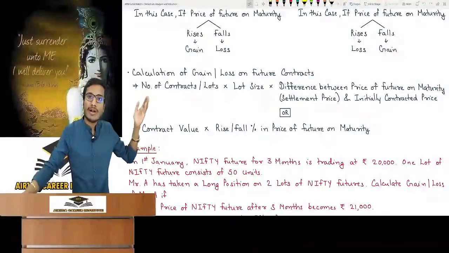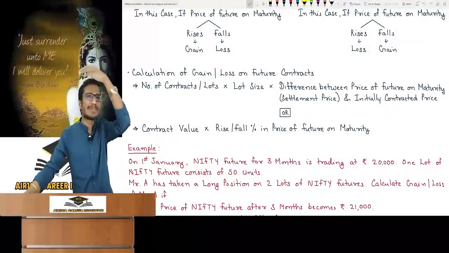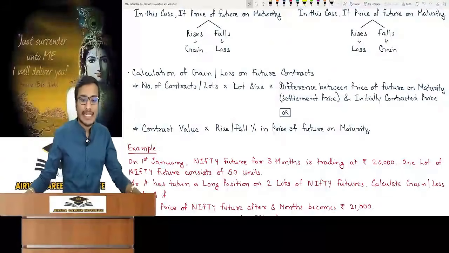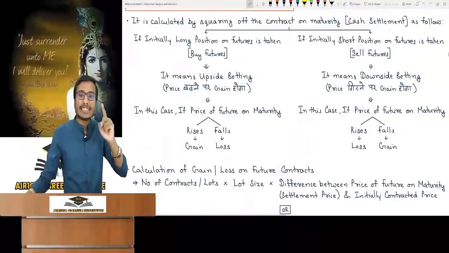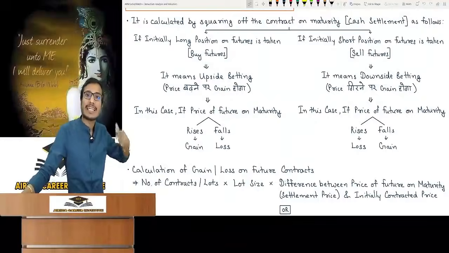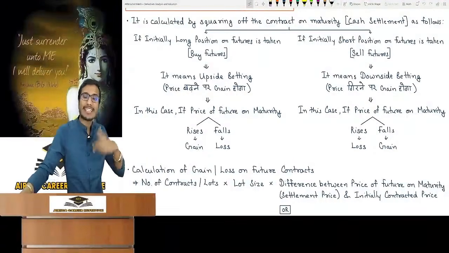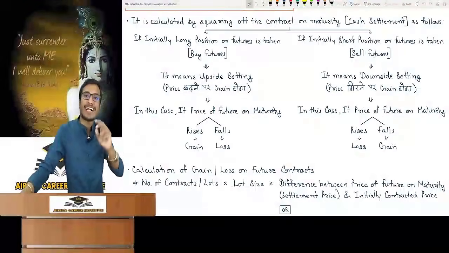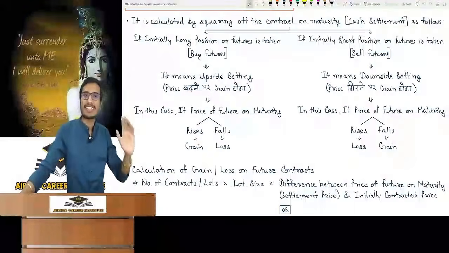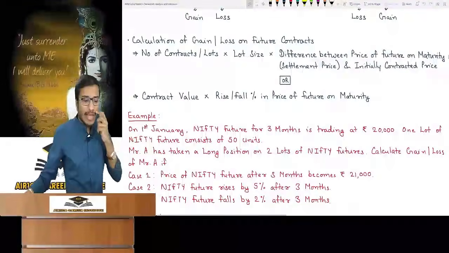This was very simple. This formula is not derived. It's a logical formula. You remember this, that's why I showed you. So how will you know whether the amount is a gain or a loss? It will never be known from the formula. It will be known from the chart. So always keep in mind that whenever you take out the gain and loss in the future, you will get to know the gain or loss from this chart. Then you will calculate the amount. Here we will get to know from the chart whether it is gain or loss, and then we will decide the amount. After this, another scenario, one more formula to find gain or loss.